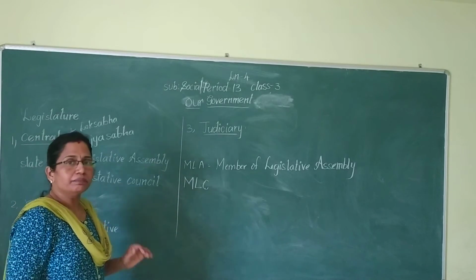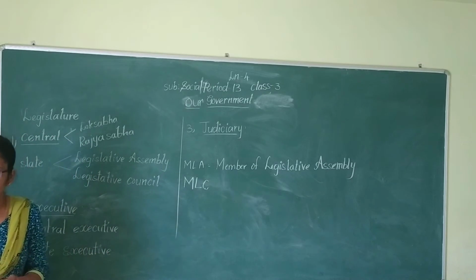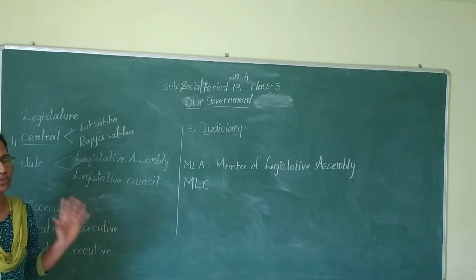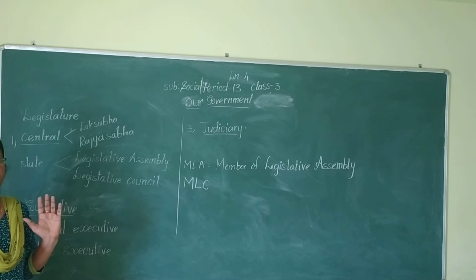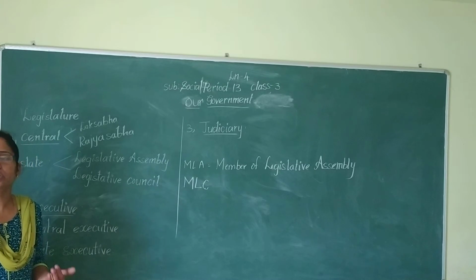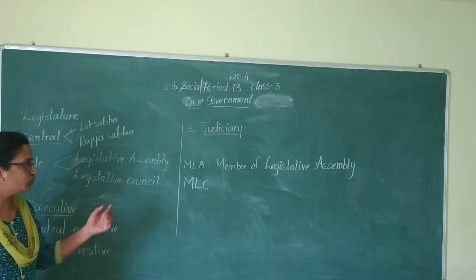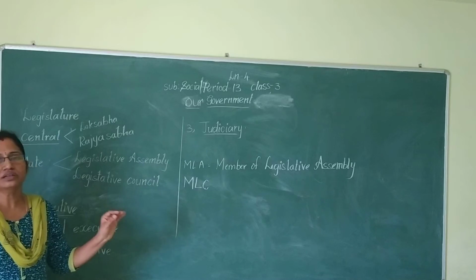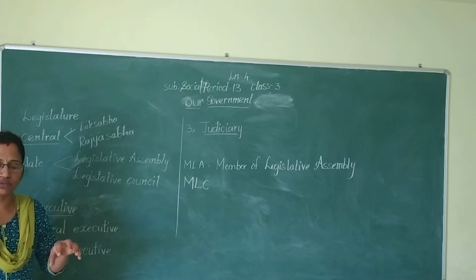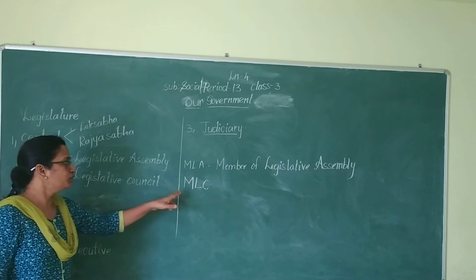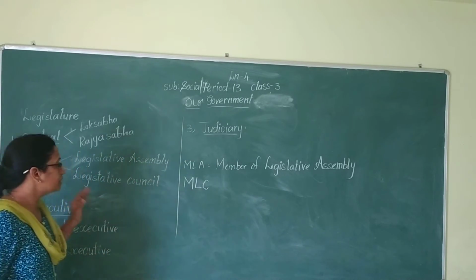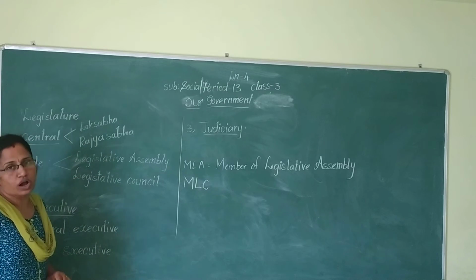Those who have a degree qualification are eligible to vote for them, not all. Those who have merely attained the age of 18 years are not eligible to vote for MLCs. Those who have a degree certificate are eligible to vote for MLCs, the members of the legislative council.